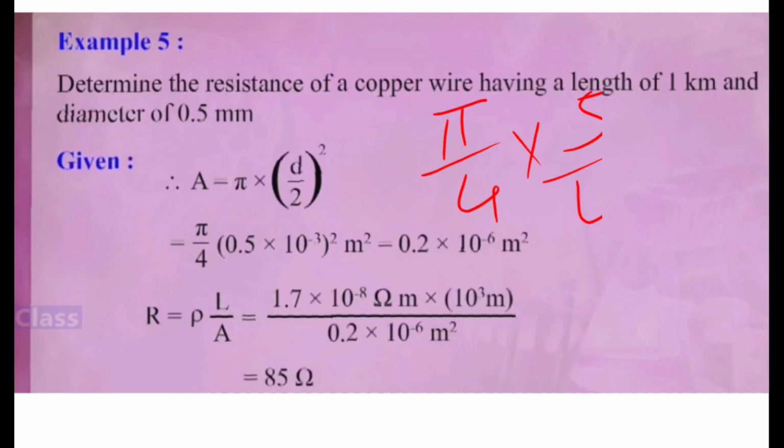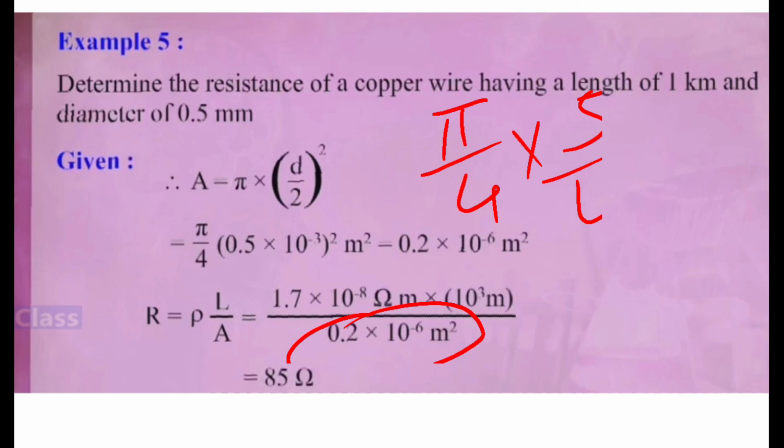Again multiply by 5 upon 10 and then 10 raised to minus 6. 10 raised to 3 multiply by 2, right? So now let us do simplification. So we have here, children, A's simplification, solve it.